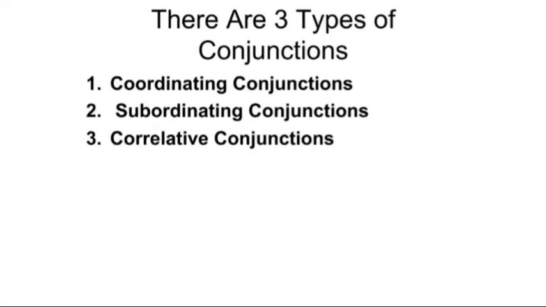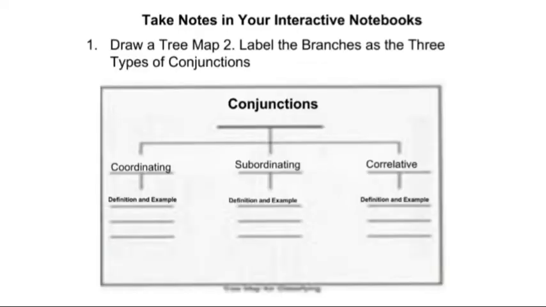There are three types of conjunction that we have in English language. First is coordinating conjunctions, subordinating conjunction, and correlative conjunction. Now, you should note these things in your notebooks.